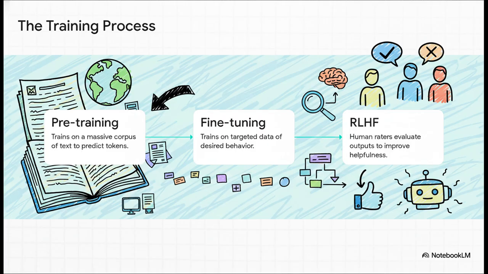This is where it gets targeted, high-quality examples of the behavior we actually want, shaping its character so it acts like a helpful assistant rather than just a random text generator. And finally, we have RLHF. That stands for Reinforcement Learning from Human Feedback. Basically, human raters literally score the AI's answers, giving rewards for the good ones. This human feedback is the secret sauce that ultimately shapes the AI to be helpful, harmless, and honest.